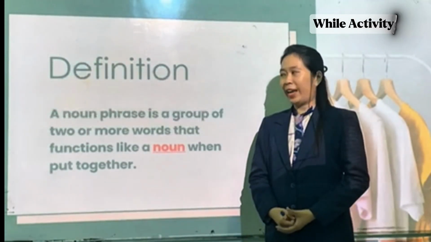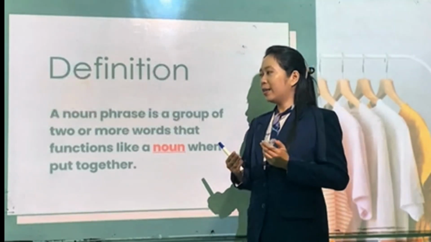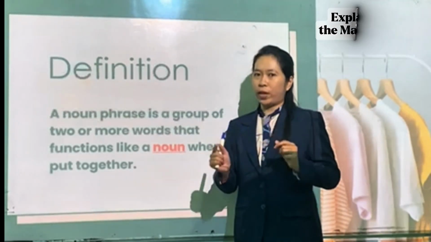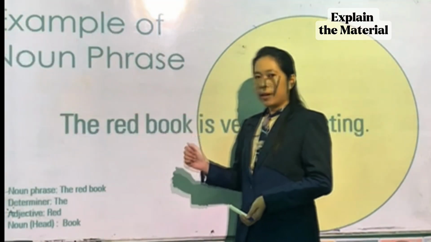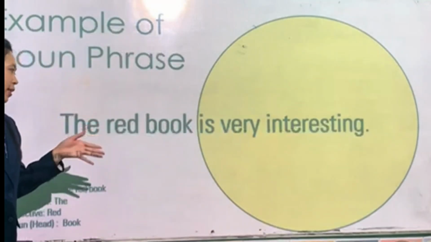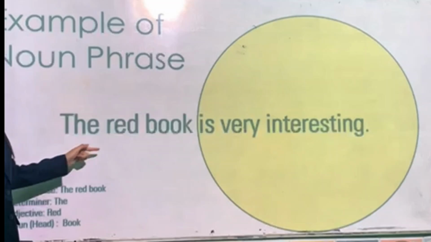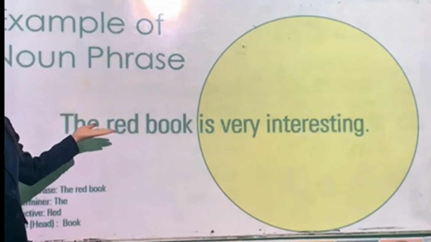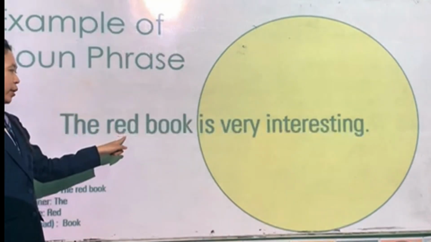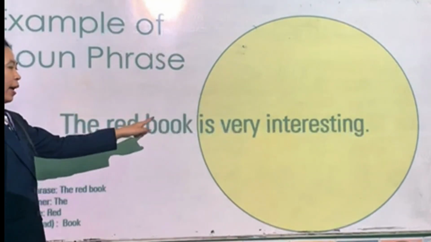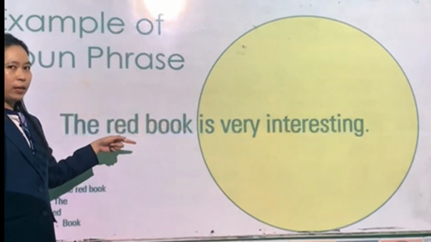So the definition: a noun phrase is a group of two or more words that function like a noun when put together. Here is one example of a noun phrase. The red book is very interesting. Do you know which one is the modifier and which one is the head noun? Red here is the adjective, and book is the noun, or the head noun, in this sample.